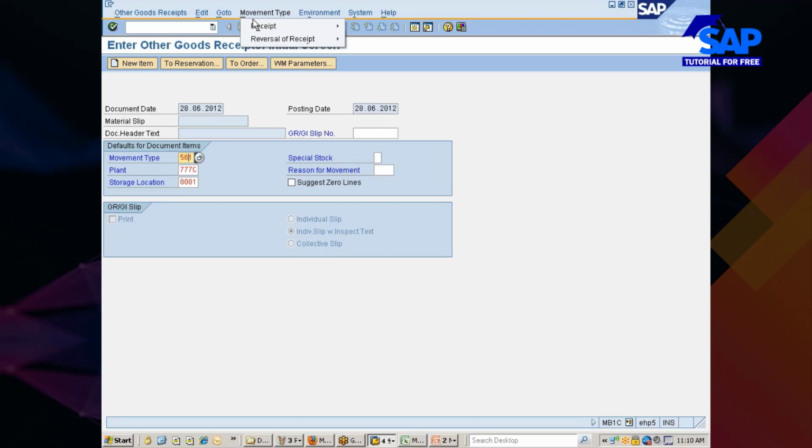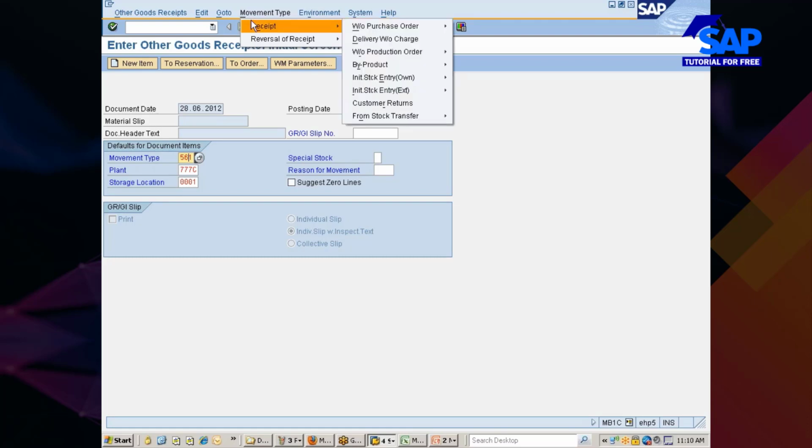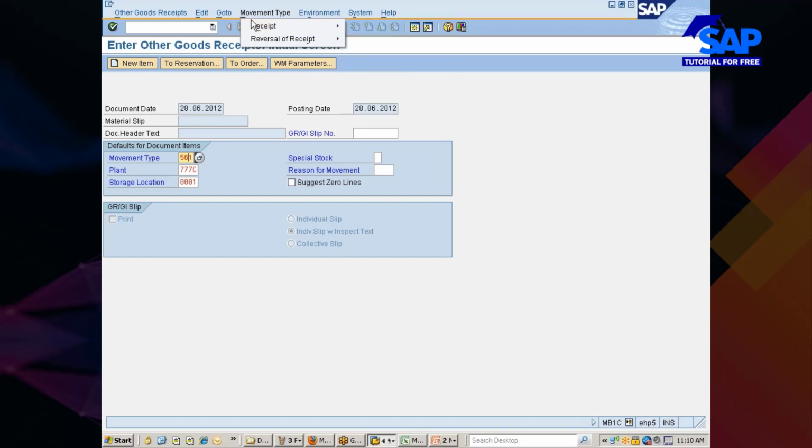So a co-product is nothing but a similar kind of item which is manufactured along with this one. A byproduct is nothing but when you are manufacturing something, the product which comes out as a byproduct of that thing.